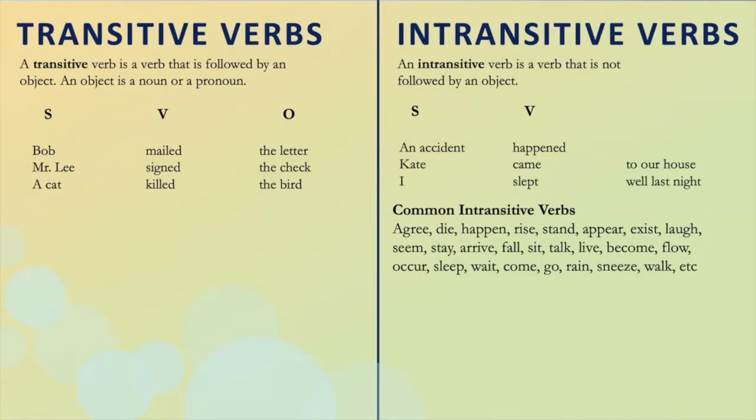While an intransitive verb is a verb that is not followed by an object. For example: an accident happened. Kate came to our house. I slept well last night. An accident, Kate, and I are the subjects. Happened, came, and slept are the verbs. To our house and well last night are adverbs. Adverbs usually follow the verb in intransitive verbs.